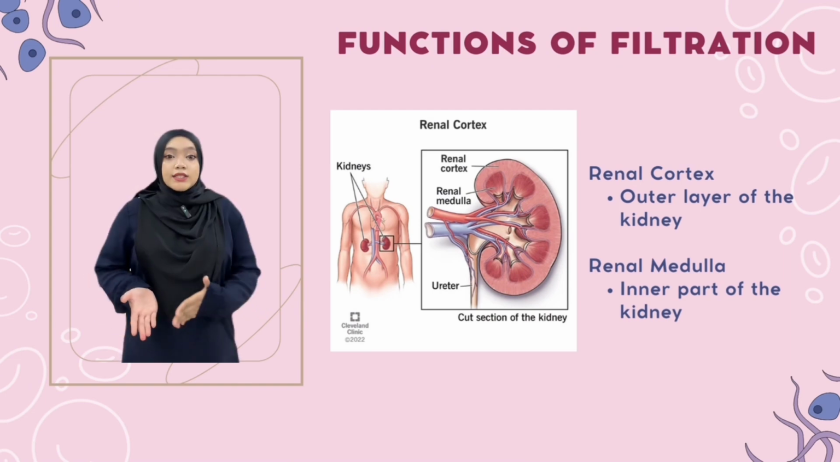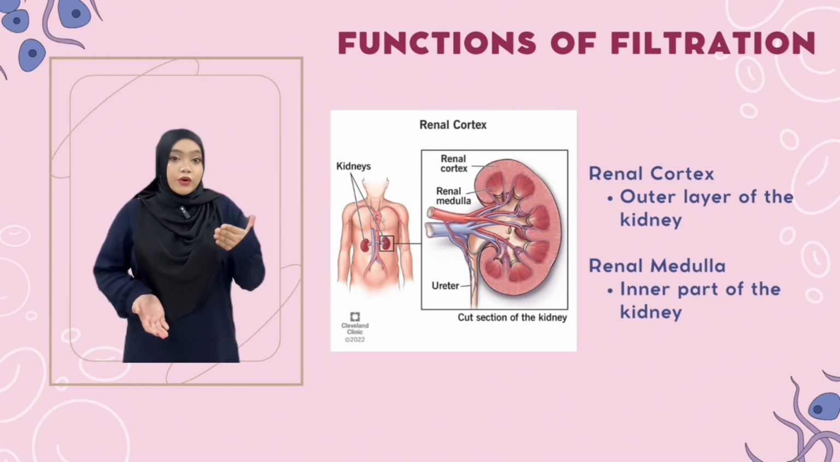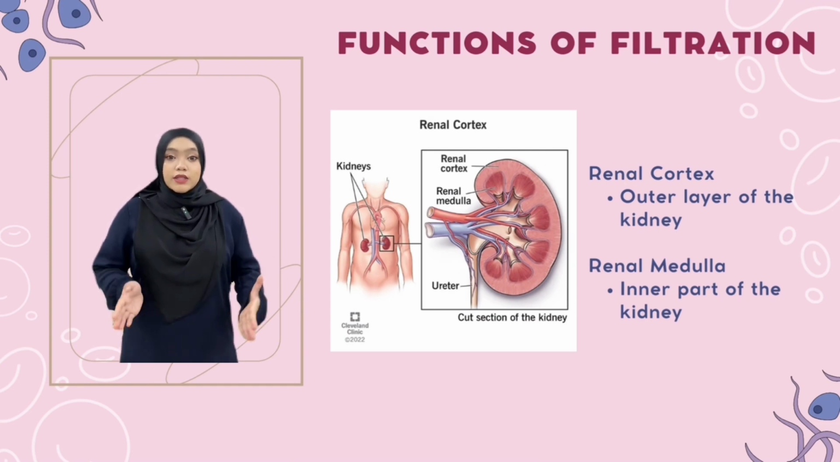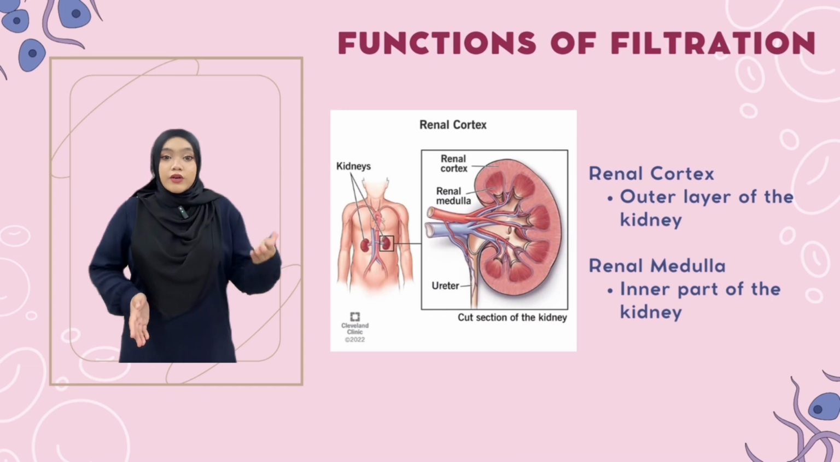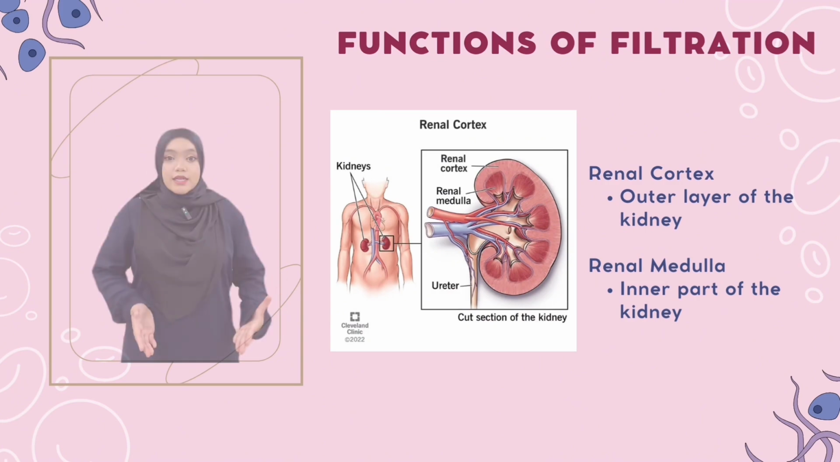The next one is the renal medulla. The renal medulla is the inner part of the kidney located between the renal cortex and renal pelvis. It consists of cone-shaped renal pyramids that contain the blood vessels and tubular structures of nephrons. The medulla helps regulate the concentration of urine by filtering out water, salts, and acid.